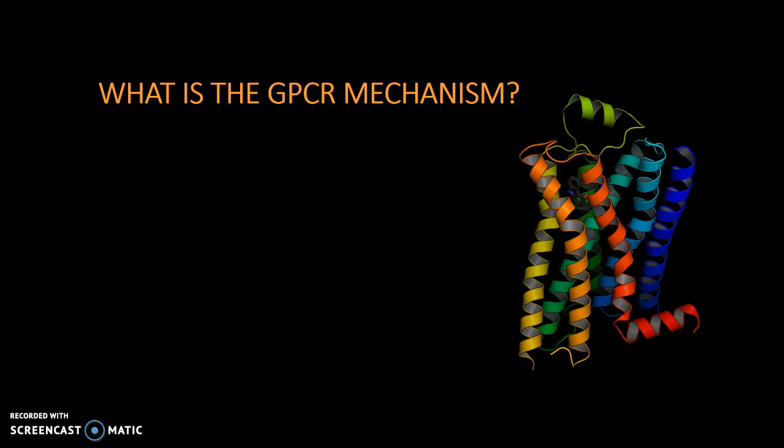Cells have to have a way to communicate with each other. Whether they're communicating with cells that are far away or right next to each other, they all have to have a different kind of mechanism. The GPCR mechanism is a really common one used by cells. GPCR stands for G protein coupled receptors. They give off a signal with the help of G proteins.